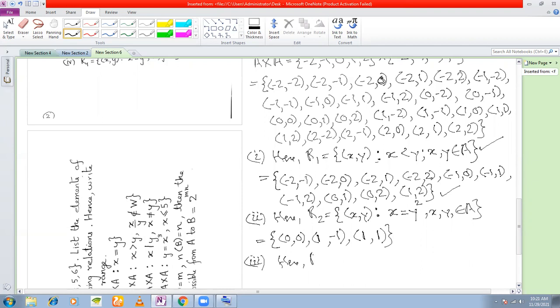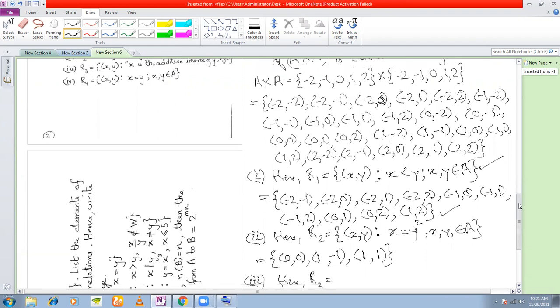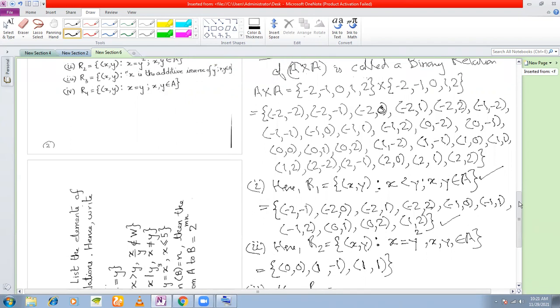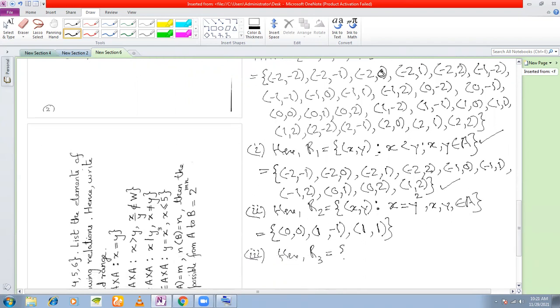R3. What is R3 in set builder form given? (x, y) such that x is the additive inverse of y, and (x, y) belongs to A cross A.